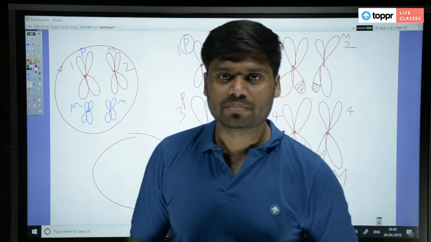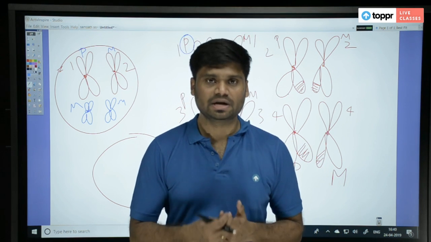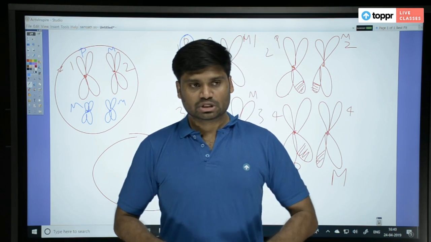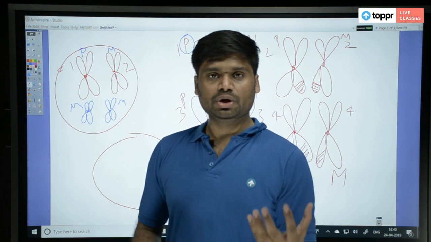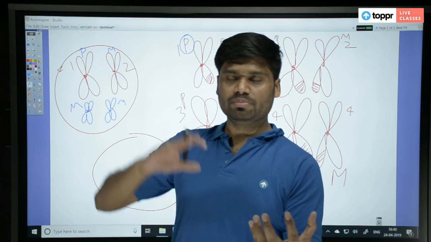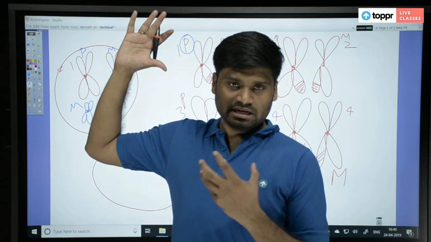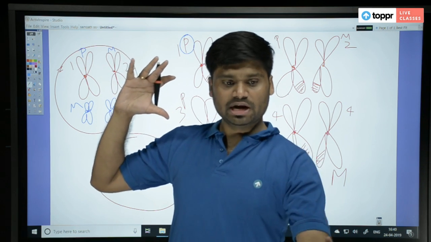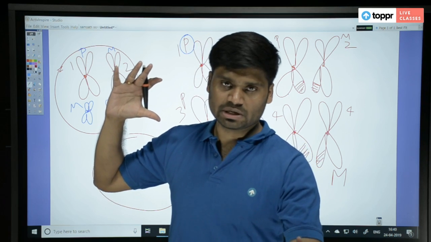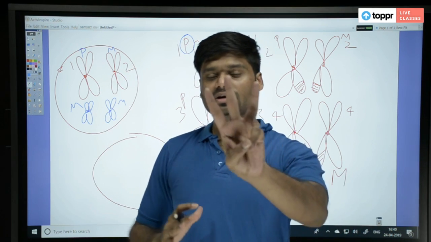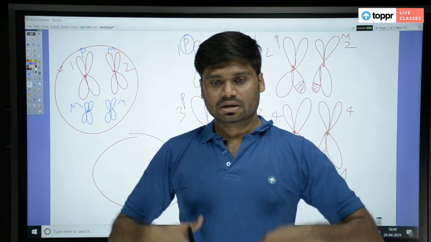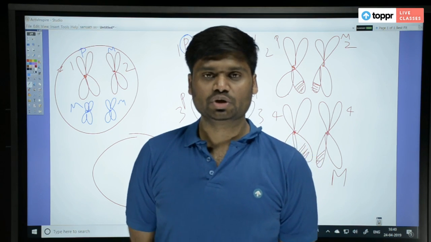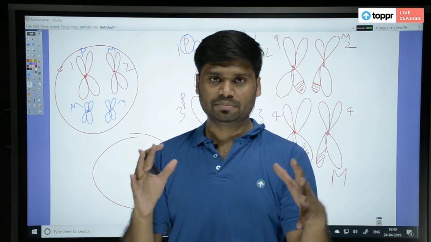Second stage where recombination happens is independent assortment. So that means the gamete that you're going to get, how different it will be from the original parent, that difference first starts in crossing over. Next you will get more difference due to independent assortment. There is another level, a third level, where the child that is going to be born to the parent will be entirely different because of another factor.